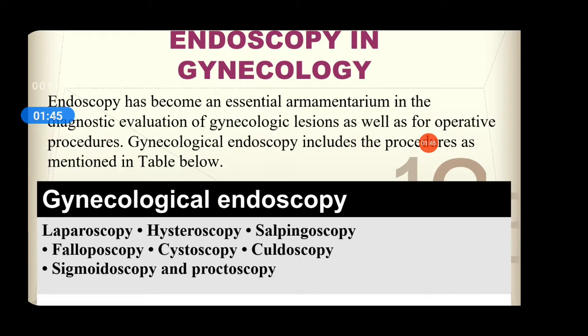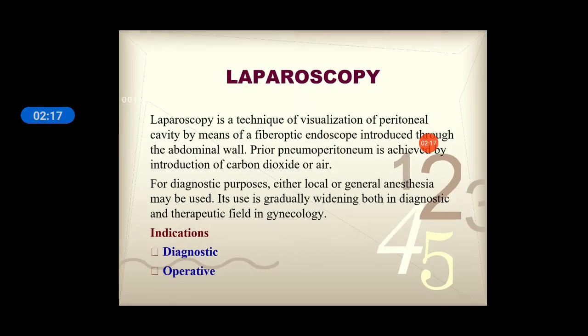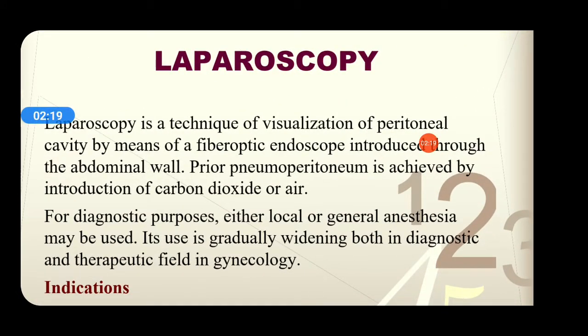Cystoscopy means if you are visualizing the bladder, then it is called cystoscopy. Culdoscopy is nothing but the visualization of the cul-de-sac, or the POD, pouch of Douglas. Sigmoidoscopy, if you are visualizing the sigmoid colon, then that is called sigmoidoscopy. And proctoscopy, obviously, when you are visualizing the rectum. So with the help of endoscope we can go through all these different scopies or different visualizations for the diagnostic purposes. So coming first, very important and very common is the laparoscopy.